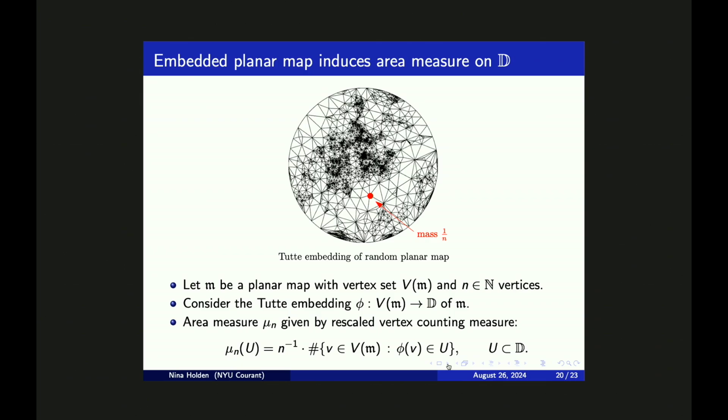So each vertex is given mass 1 over n, and then the area assigned to some subset U of the unit disk is equal to the mass of the vertices contained in this set. So it's natural to do this rescaling by n, because n represents the total number of vertices. So with this rescaling, the total area of the unit disk will always be equal to 1, even as we send n to infinity.